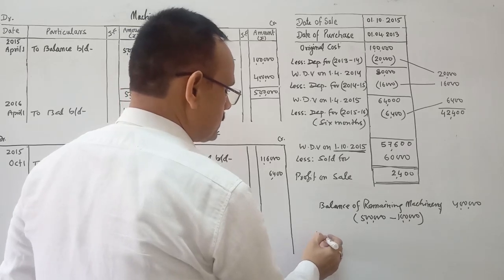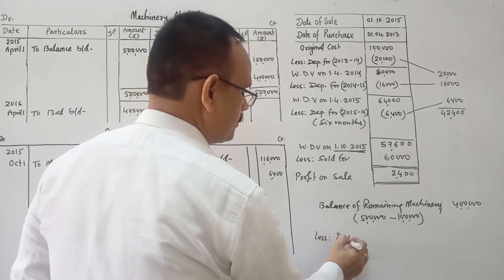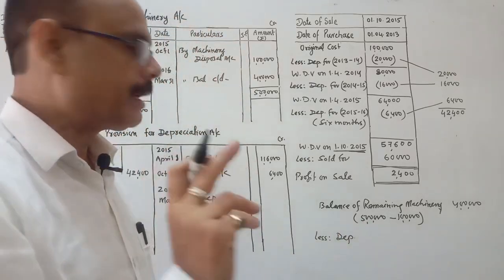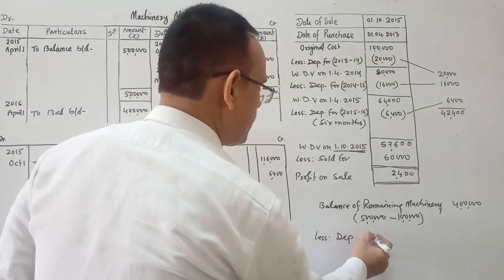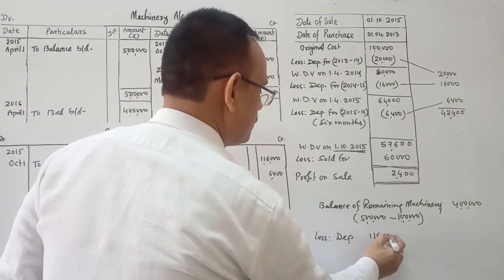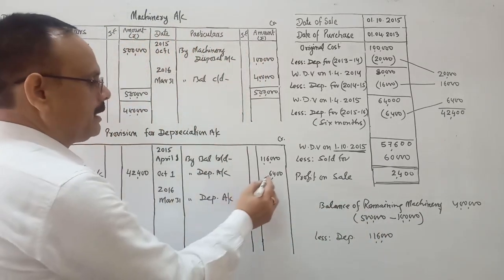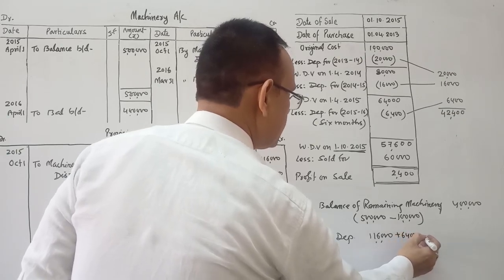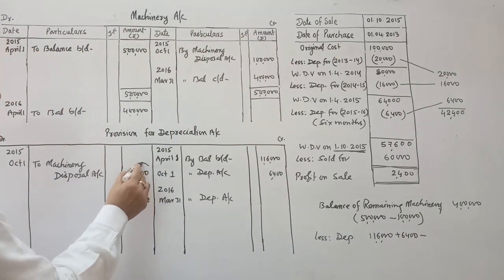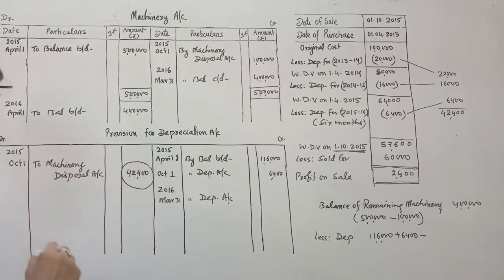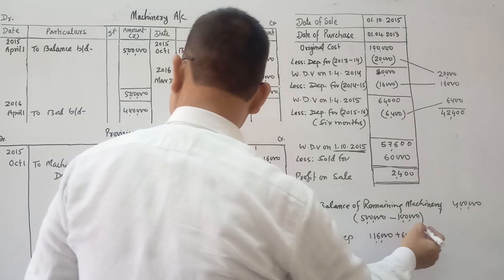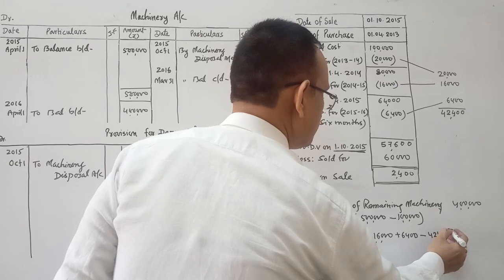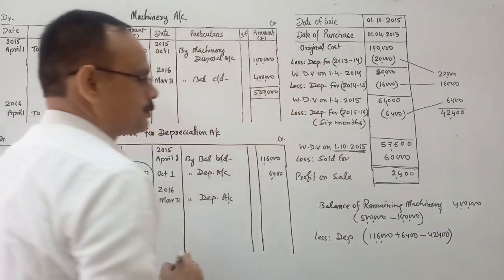Now less depreciation, because we have to calculate the depreciation on written down value. So depreciation is 1,16,000 previous balance. This much depreciation is charged in the current year, and the depreciation transferred to the assets disposal account of the machinery which was sold is 42,400. So we will find it out.